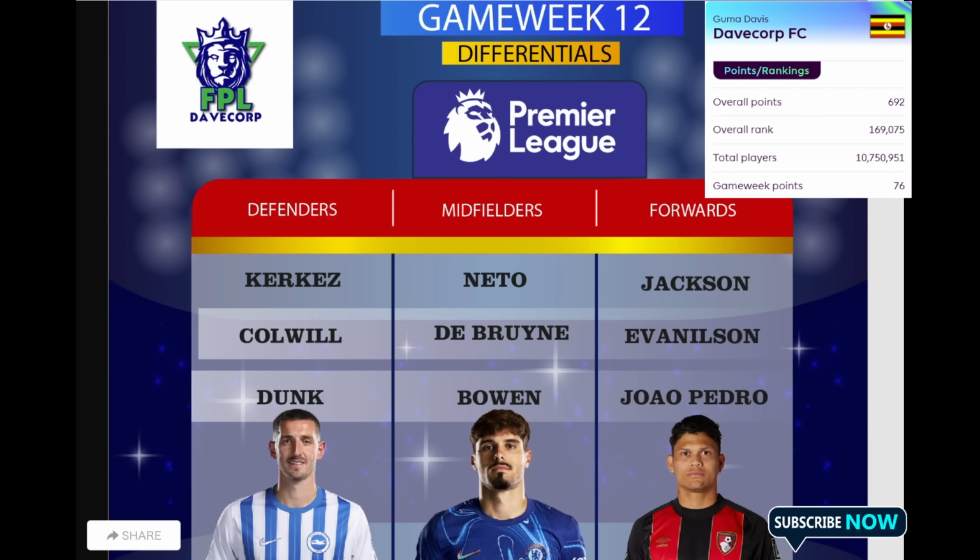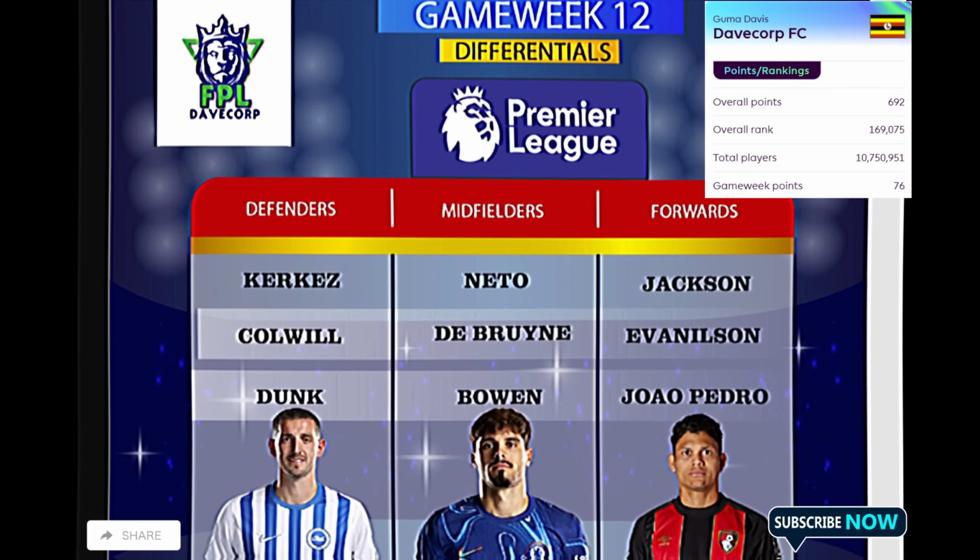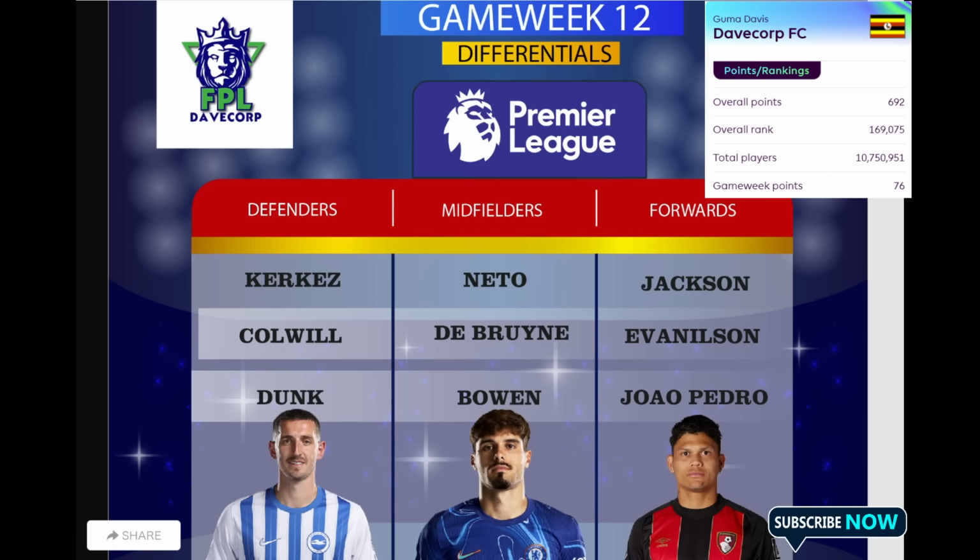We do see someone like Kakes. He's good going forward. He's been assisting a number of times. We have someone like Colwill. The Chelsea fixtures look good. We have someone like Dunk. He's currently still flagged, but we believe after the international break he should be able to return. And the Brighton fixtures also look good. So some of the fixtures we need to capitalize on. That's why you see someone like Joao Pedro appearing as well.